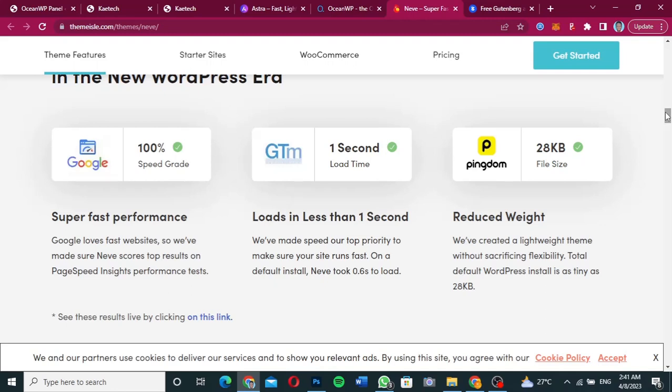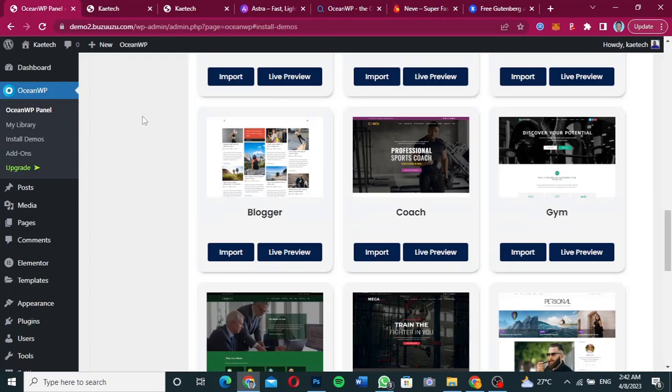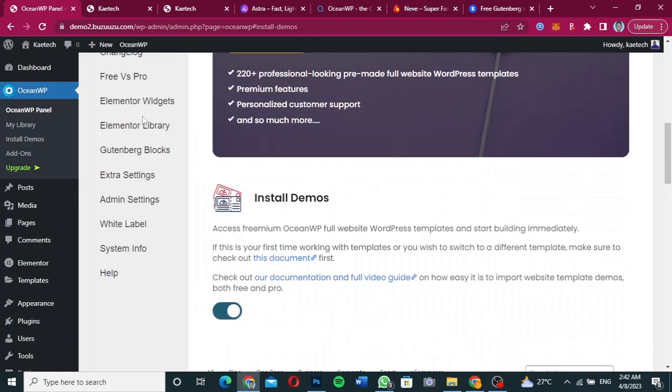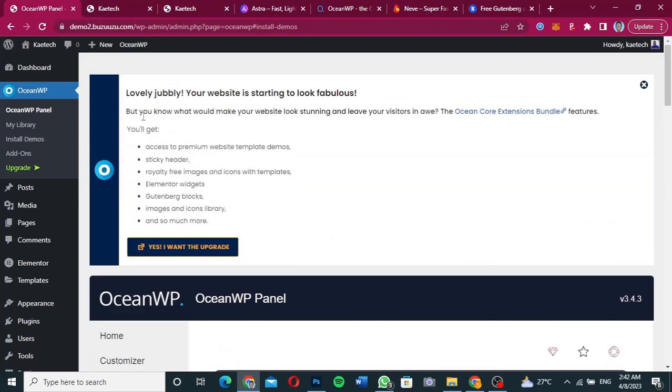They are also lightweight. So mostly the themes that I'm showing you are almost on the same rank or the same skill. Nobody is above anybody, just that most of them are nice to use. They are free to use. You can do anything that you want to do with it, and that is also what the Neve theme does. So let's go ahead and install the Neve theme on our website, and see how it works.